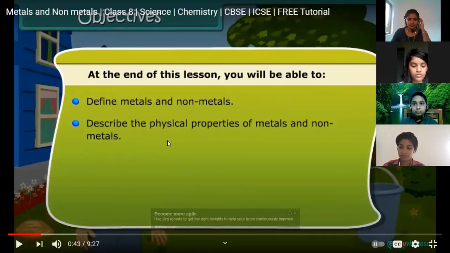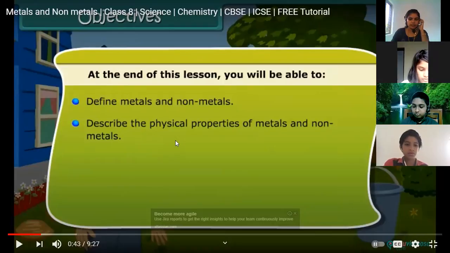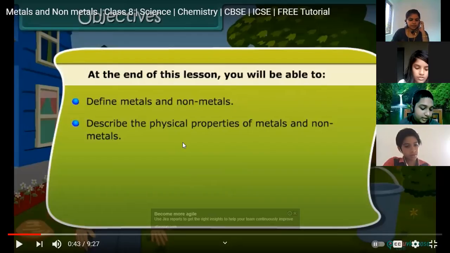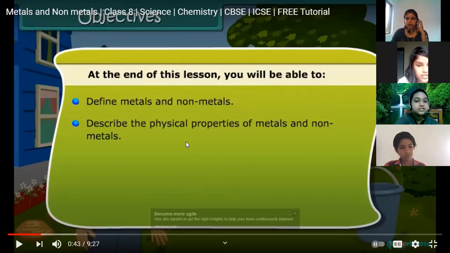On page number 46, the physical properties of metals are given in bold letters: sonorous, hard, lustrous, malleable, ductile, and good conductors of heat and electricity. All these are the properties of metals.